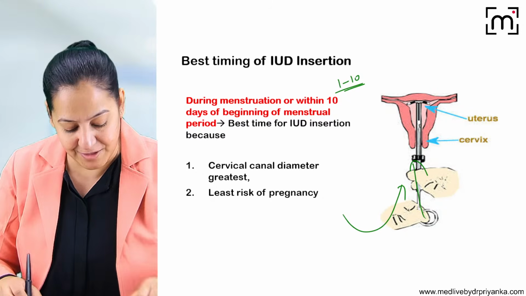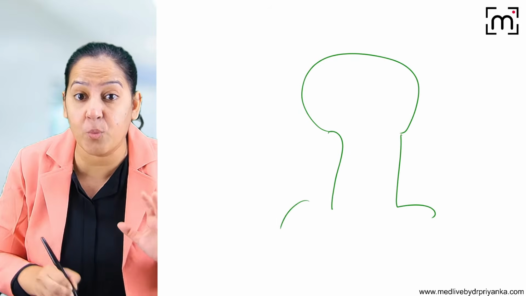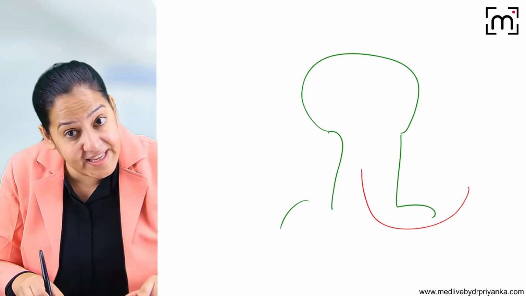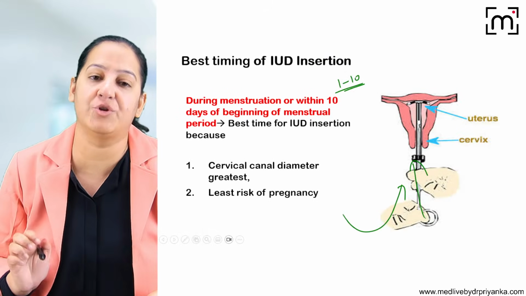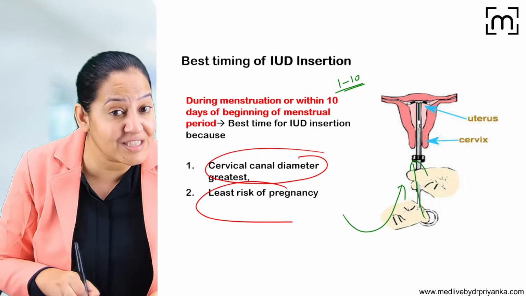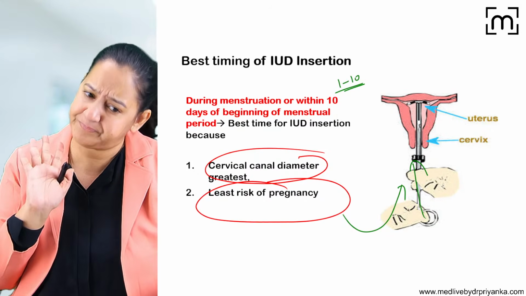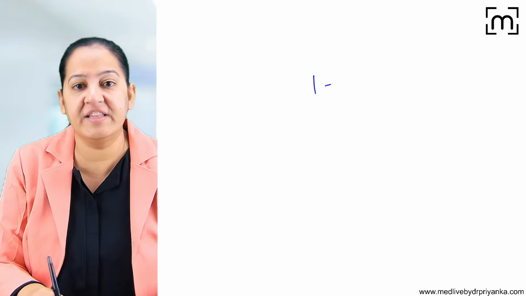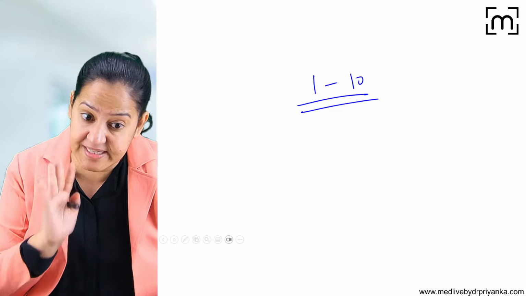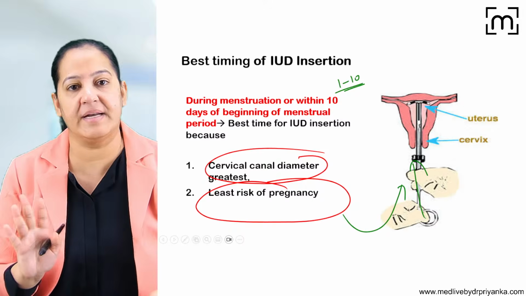Number 1, that is the first reason. And number 2, during menstruation the cervical canal is a little bit widened, so insertion is relatively easy. So these are the two reasons: the cervical canal is widened and there are least chances of pregnancy because she is menstruating. So the best time is to insert during menstruation or within the first 10 days. That is the question you get as an MCQ in your exam. So that is the best timing.